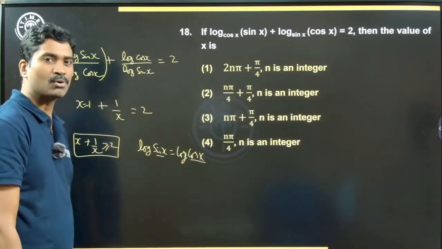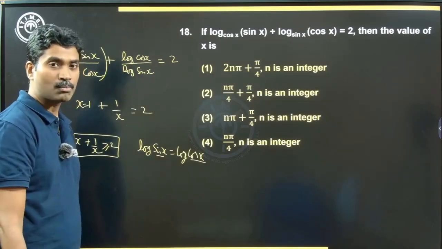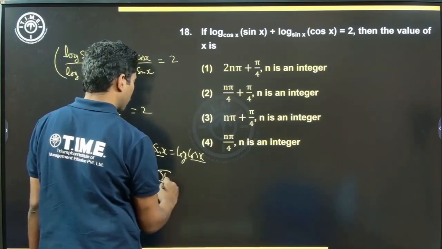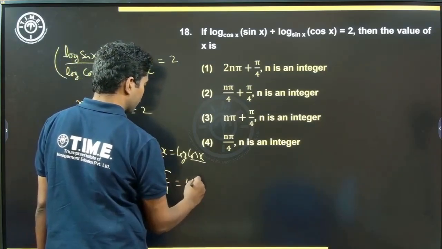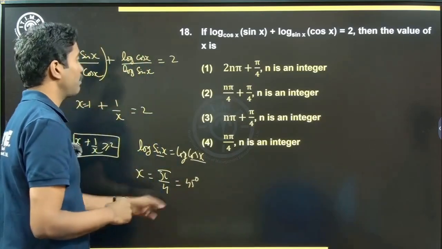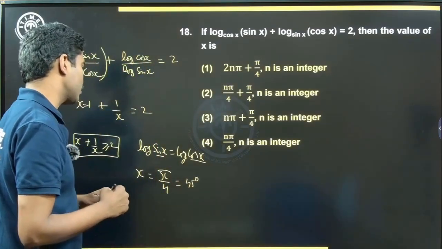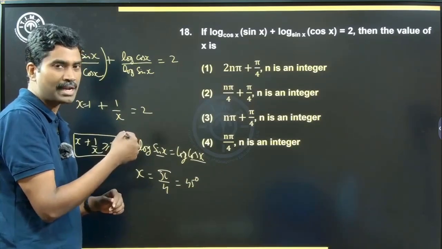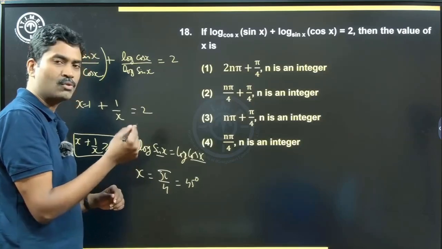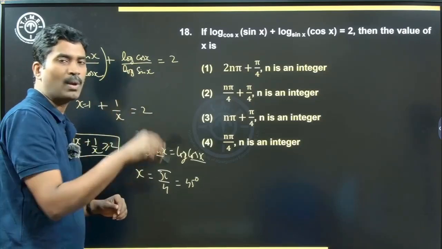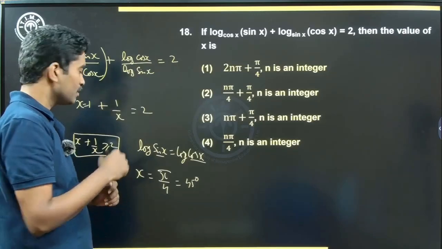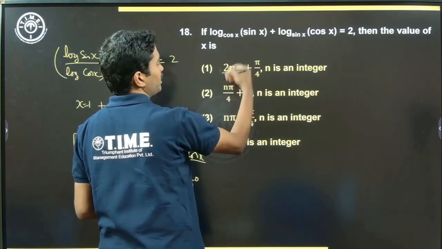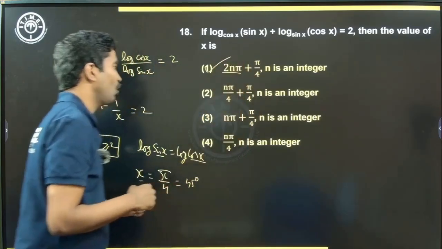When will sin x be equal to cos x? In the first quadrant, when they're both equal, right? 45 degrees. x is equal to pi by 4 or 45 degrees. What are my options? Okay, pi by 4, yes. Alright, so sin x and cos x, in the first quadrant they are equal. In the second quadrant, cos would be negative, right? So we can't have that happening. So when will they again be equal? After one whole rotation of 360 degrees. So after 2 pi radians. So 2 pi radians plus pi by 4. So we'll go with option 1.